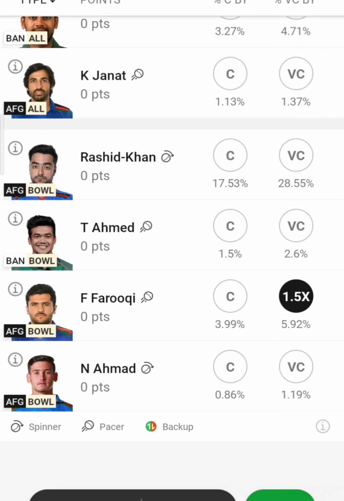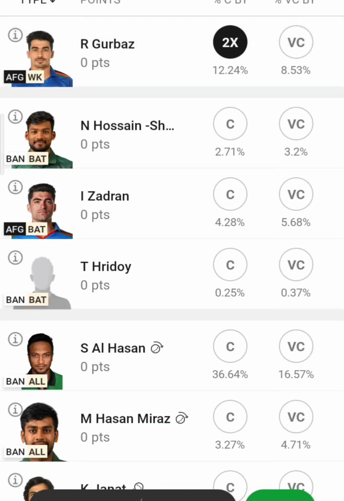I hope he'll take 3 wickets in today's match. 2 or 3 wickets, that's for sure. You can mark my words. So he'll be a very good choice for VC, keeping in mind that Afghanistan will restrict Bangladesh to a score in the 120 or 130 range, or even less than that. So this is a very good choice for CVC.